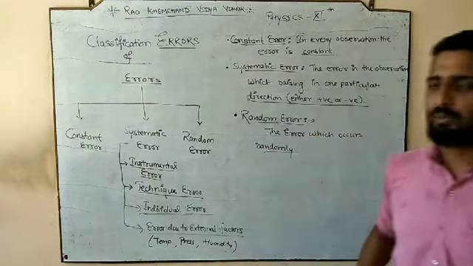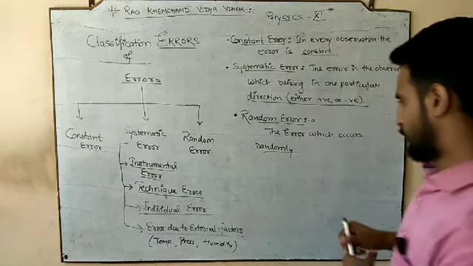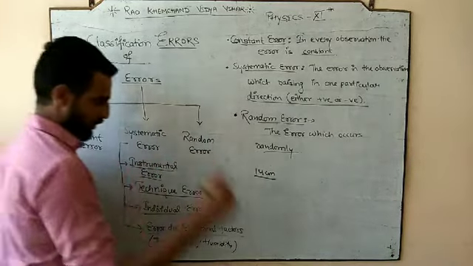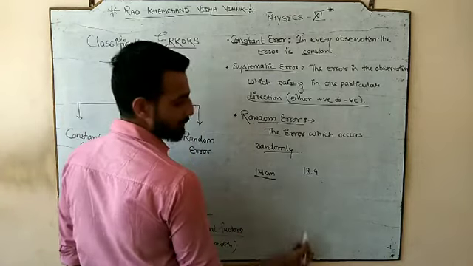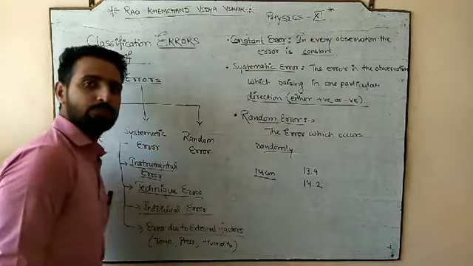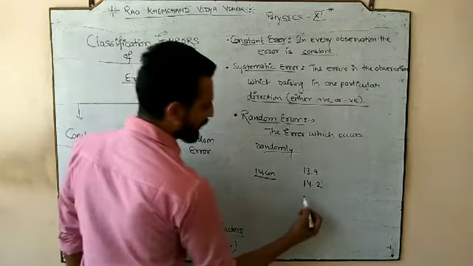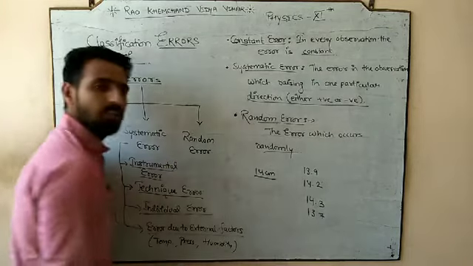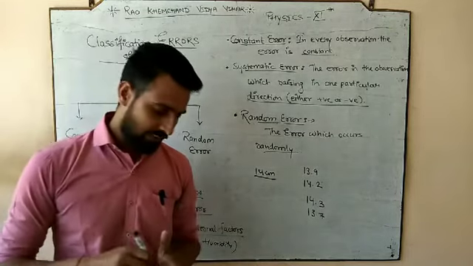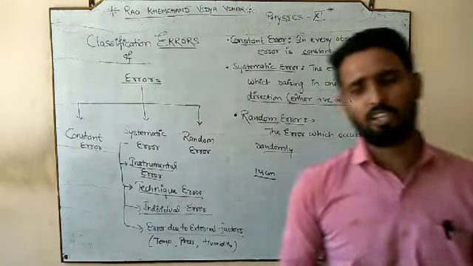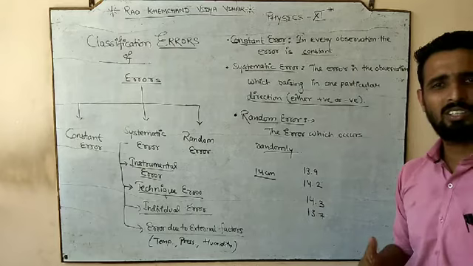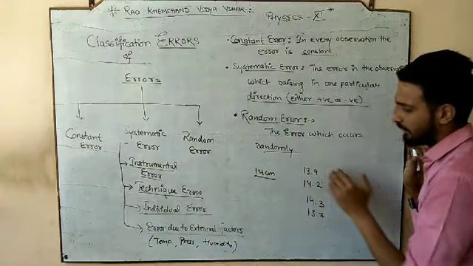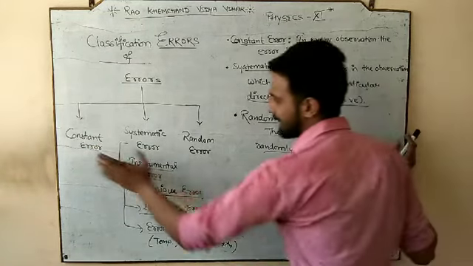Means about this error, when you observe the first value, let's suppose your standard value is 14 centimeter. You observed first time, you got 13.9. You observed second time, you got 14.2. You feel that the value might be rising. You observe next 14.3. You observe next 13.7. So in the first observation it is 13.9, then it is 14.2, 14.3, then again comes 13.7 and so on. So there is no systematic manner. So individually there is error. There is a difference between observed value and the true value, but that error is not in a constant manner.